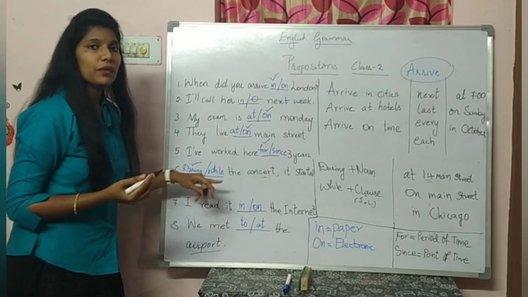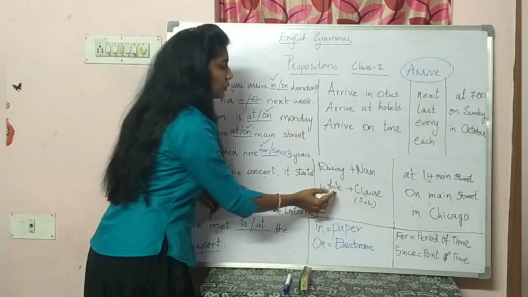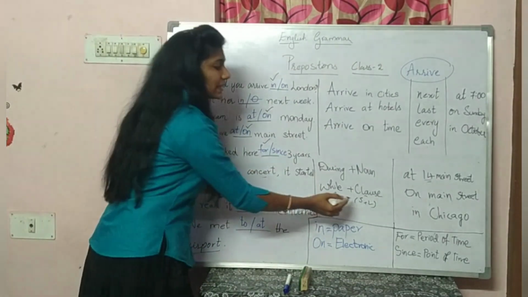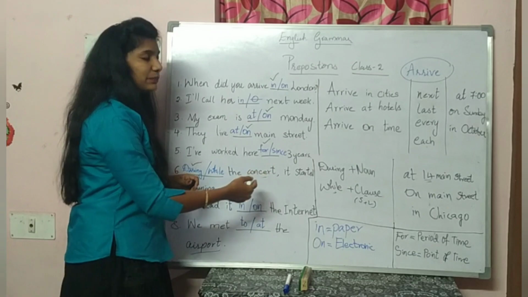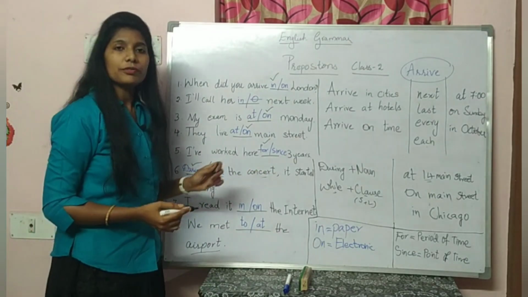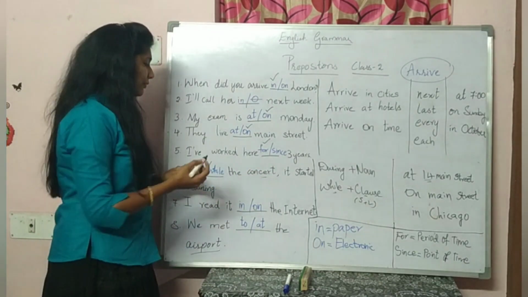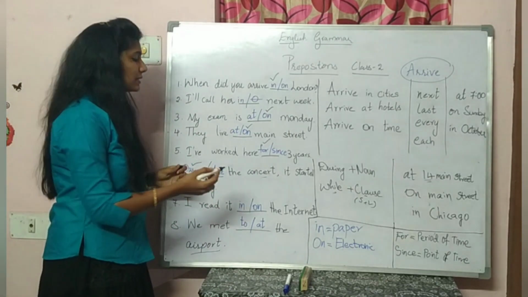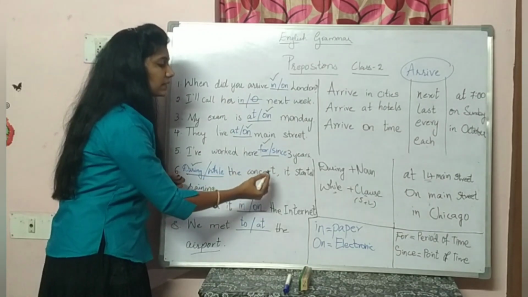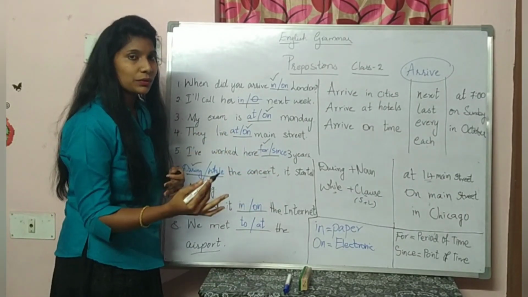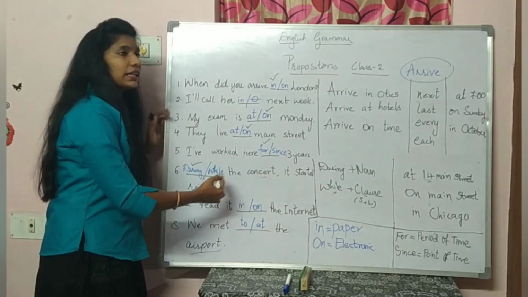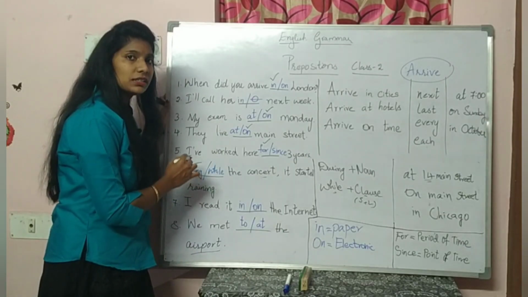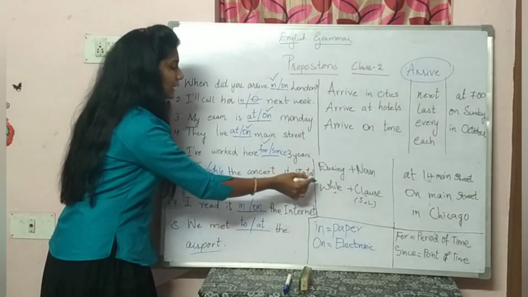Why am I not using while here? Because when I use while, that must be followed by a clause, like subject plus verb. Here there is no subject and verb. If the preposition while is used, then the sentence must be like: while the concert was going on, it started raining. But here there is no subject and no verb, so we are simply using the preposition during. During the concert it started raining.